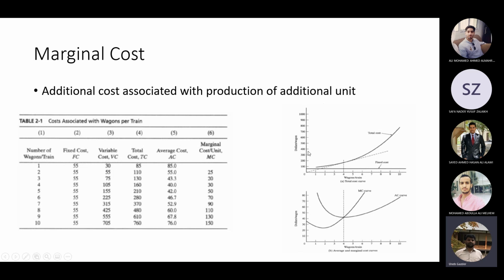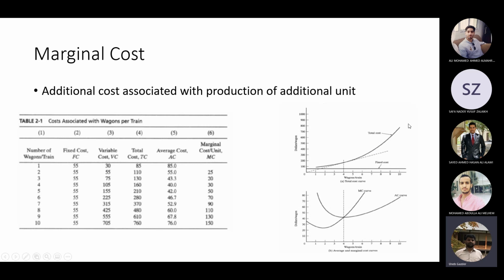Then you see two graphs here. The top graph is dollars per wagon against wagons per train. One graph is for the fixed cost, obviously a straight line, and one graph is for the total cost, which is column 4. Up to the point where you have 4 wagons per train, this is Q dash, economy of scale, where you have a constant slope increasing.